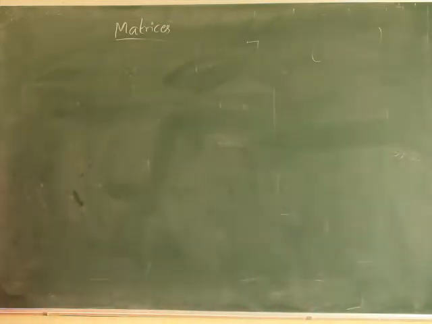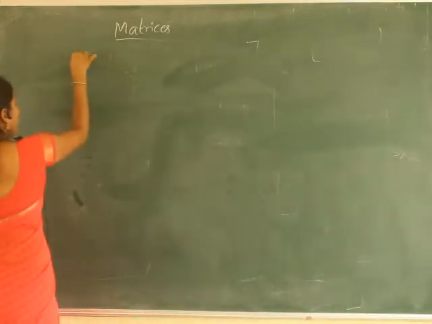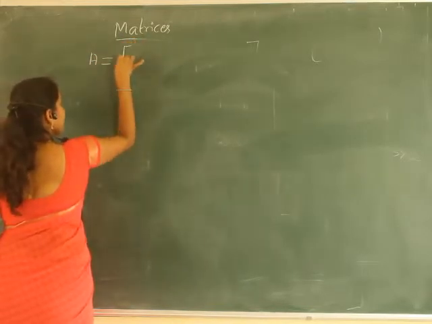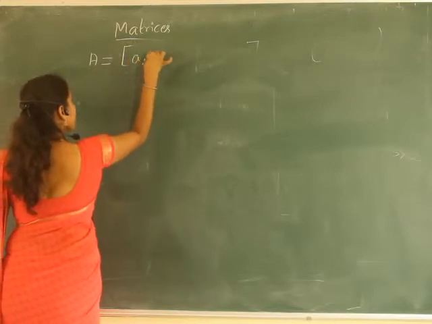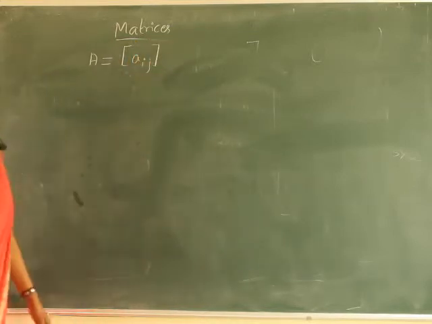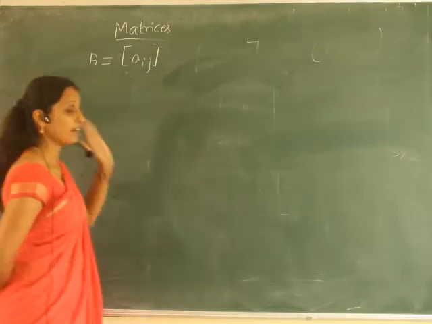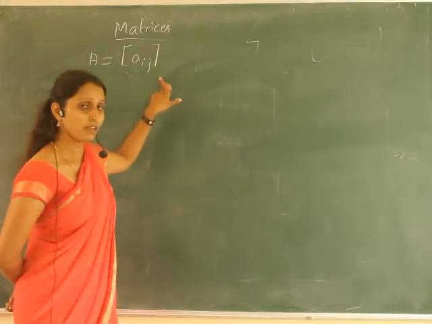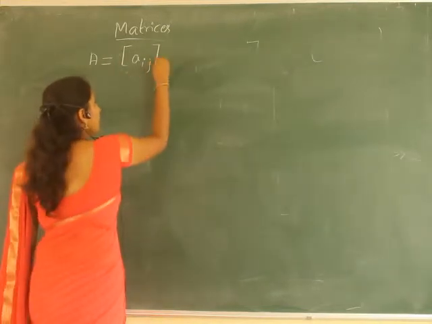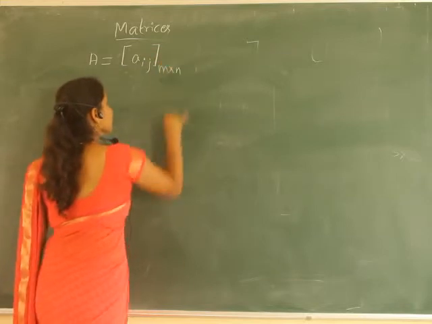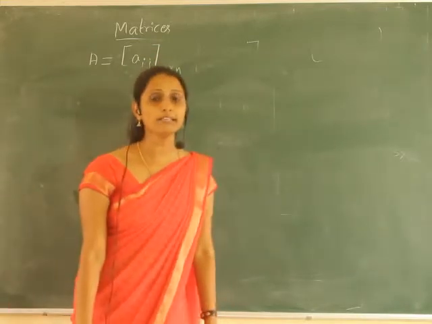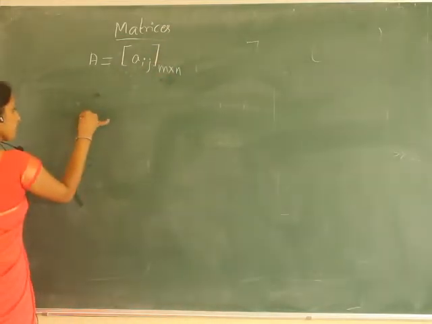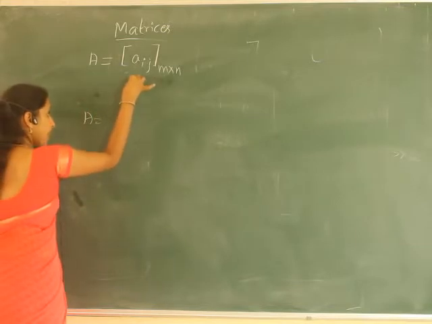Usually we can write the matrix by taking the order M, and we denote A as a matrix where each element is represented by Aij. So we can write a general matrix A, where each element is represented by Aij, and the order will be M cross N. So how do we write the matrix of order M cross N generally? A is equal to a matrix